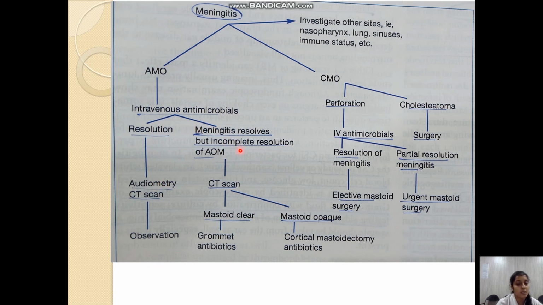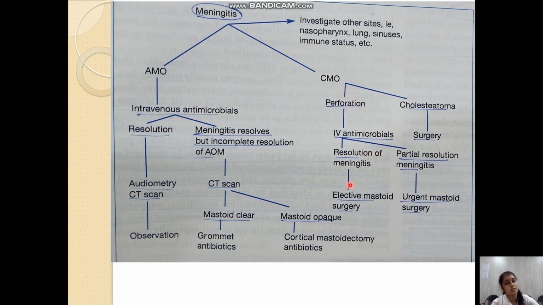If the meningitis resolves but there is an incomplete resolution of the ear infection, then we can go for the CT scan. If the mastoid is clear in the CT scan, then the patient can be kept on antibiotics or grommet insertion can be done. But if the mastoid is opaque, with soft tissue density seen in the mastoid, then a cortical mastoidectomy has to be done.